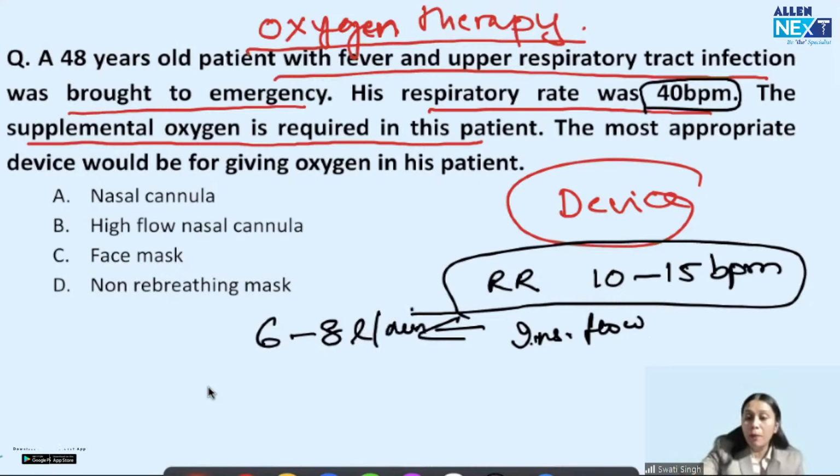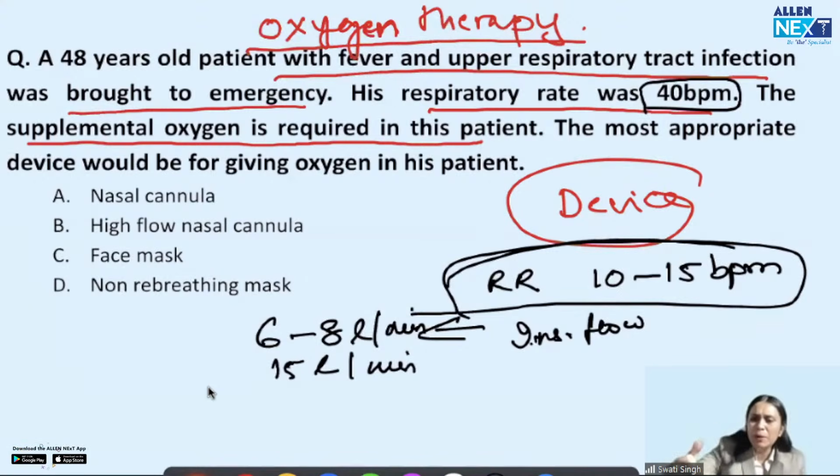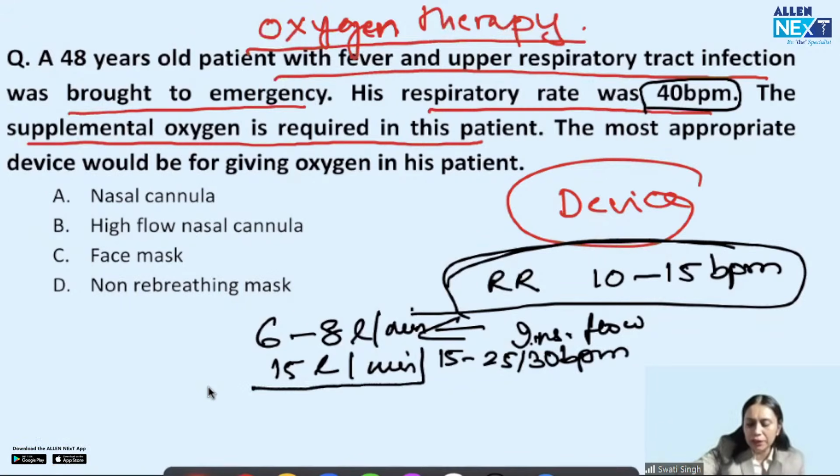If the respiratory rate increases a little, from 15 to 25 or 30 breaths per minute, the inspiratory flow requirement will increase to about 15 liter per minute.